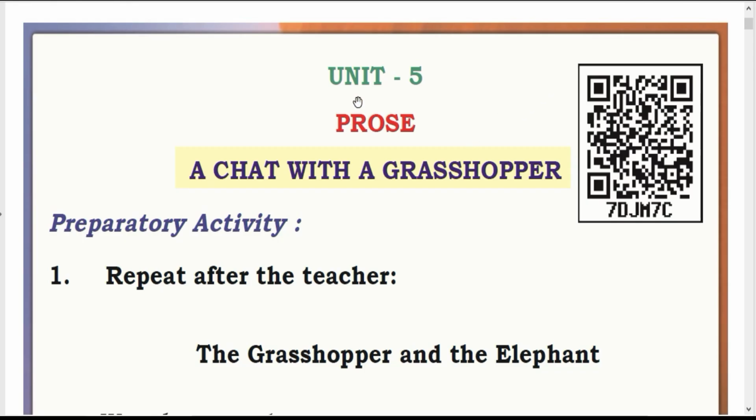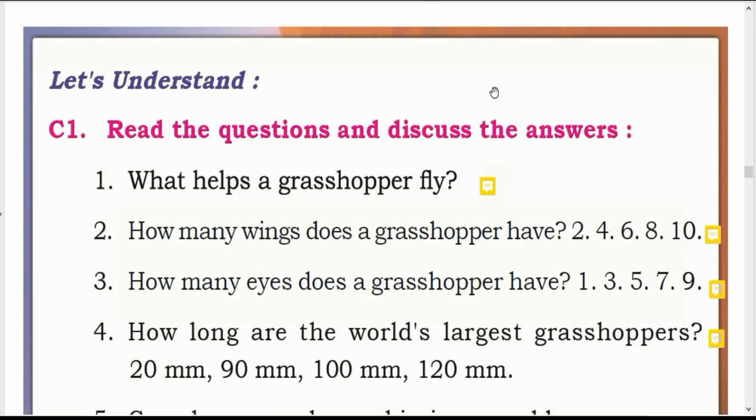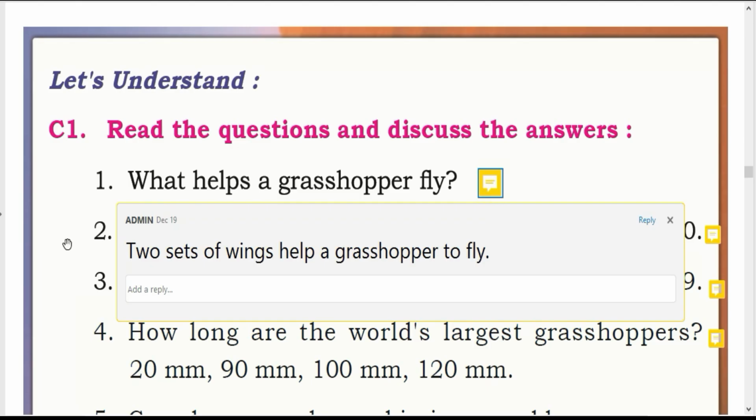Today we learn 6th Standard Unit 5, A Chat with a Grasshopper, Comprehension and Vocabulary. Yes, let's start. C1. Read the questions and discuss the answers. First one. What helps a grasshopper fly? The answer is two sets of wings help a grasshopper to fly.